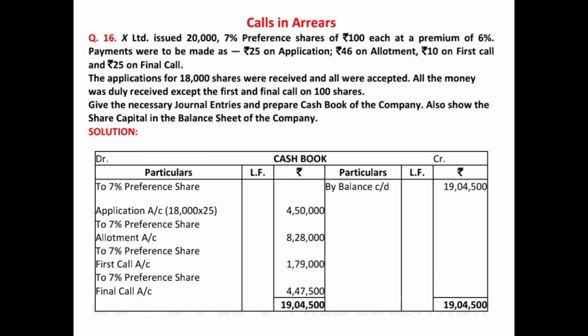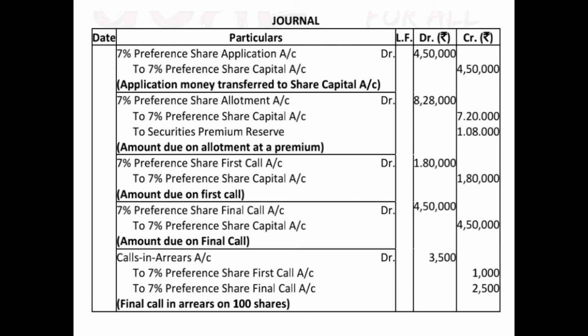So 7% preference share application account, that is 25 rupees on 18,000 shares, which is 4,50,000. And then you will pass the transfer entry, 7% preference share application account debited 4,50,000 to preference share capital account 4,50,000.